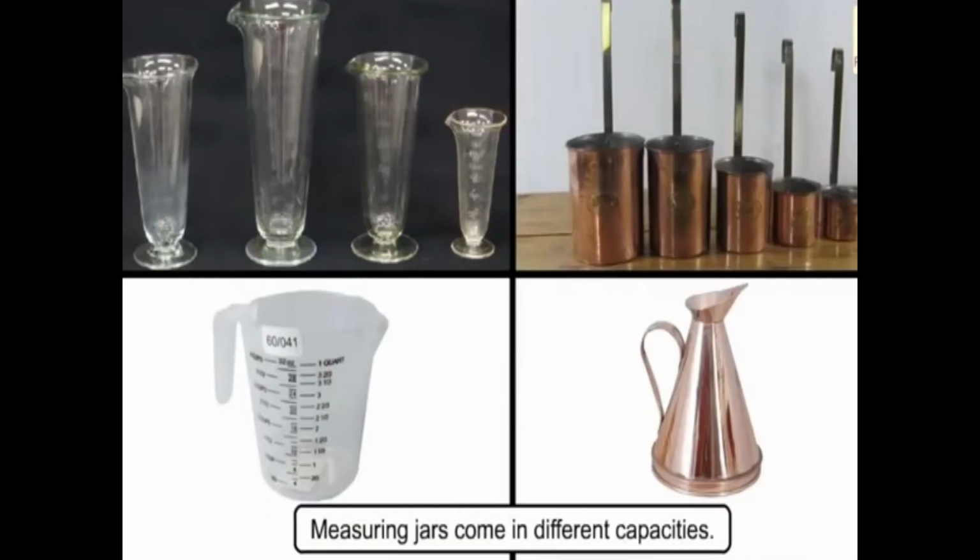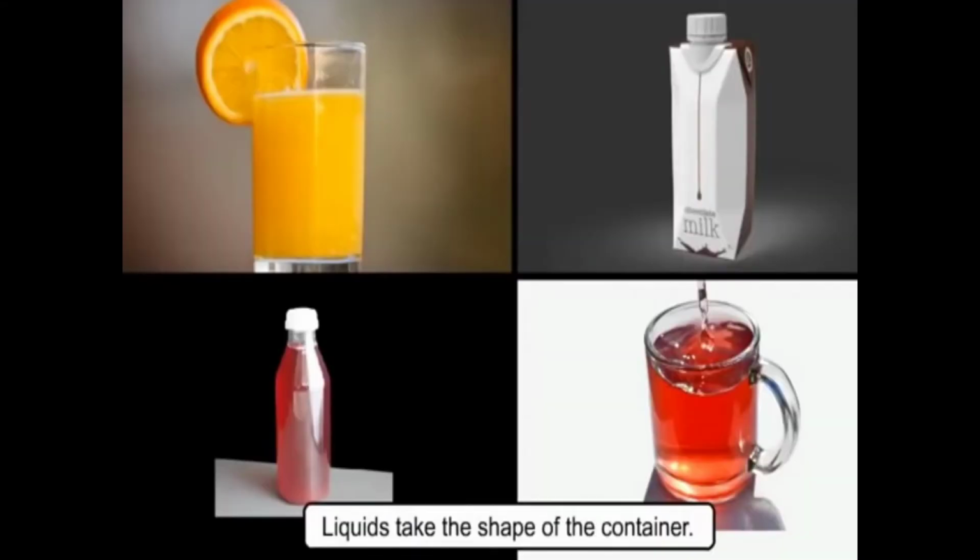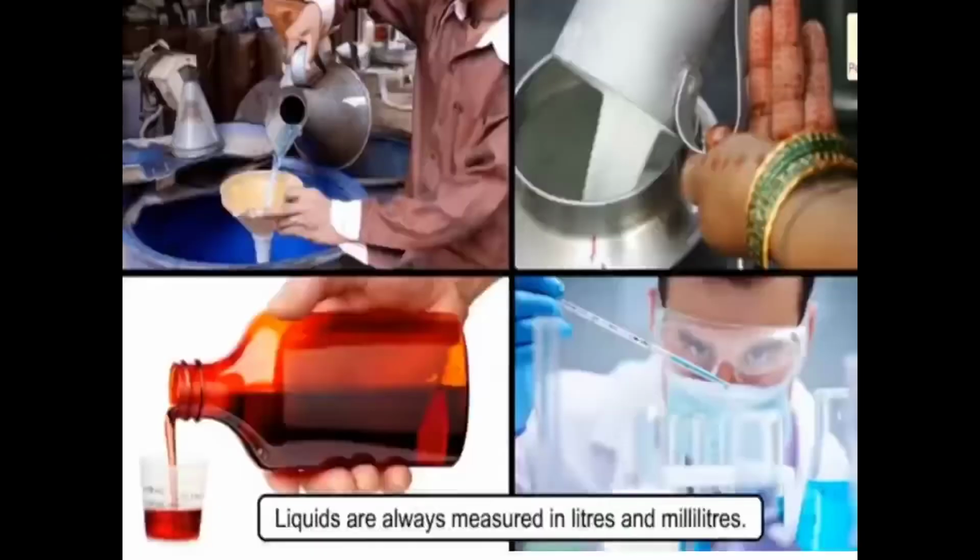Liquids are measured with measuring jars that come in different capacities. These are the liquids. Liquids we measure in ml, milliliters, and liters. Measuring jars come in different capacities. All liquids take the shape of their container. Liquids means juice, milk, and you can observe in this picture all these are liquids. Petrol, syrup and milk are liquids.